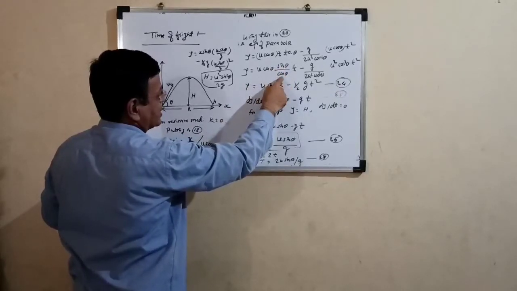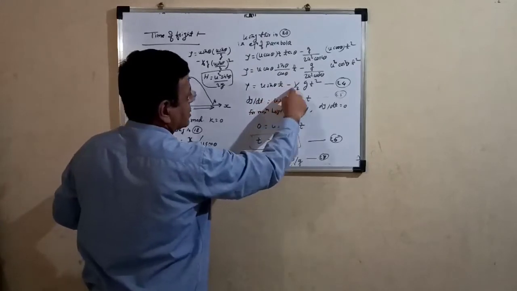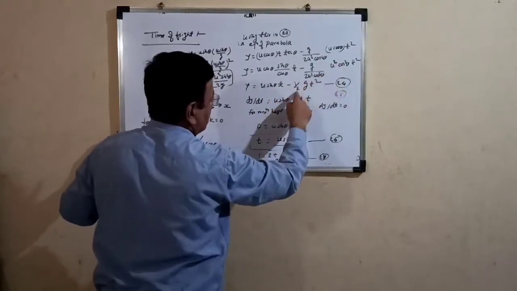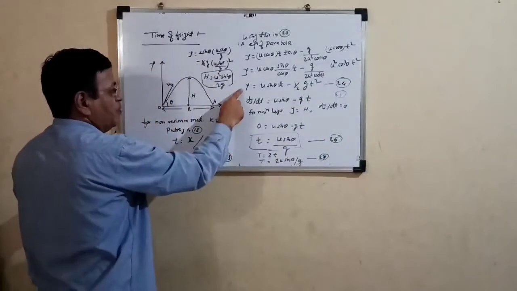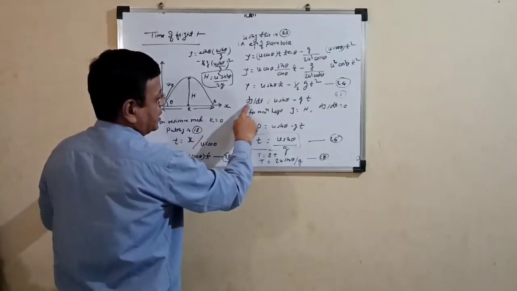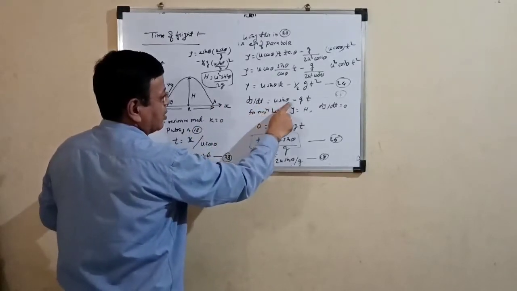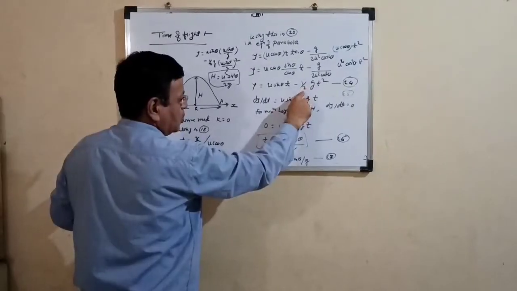We get u sin theta into t minus, this term is also going to cancel, minus 1/2 gt square. This is equation number 20. If we differentiate this with respect to t, we get dy by dt equal to u sin theta minus twice gt upon 2, the 2 gets cancelled, minus gt.